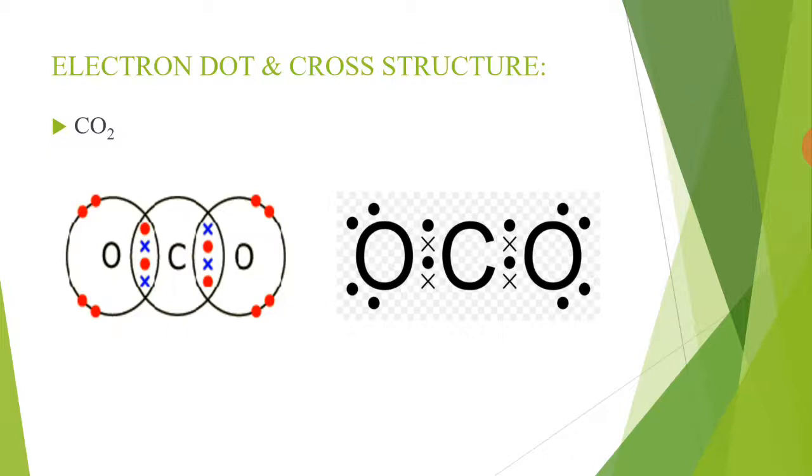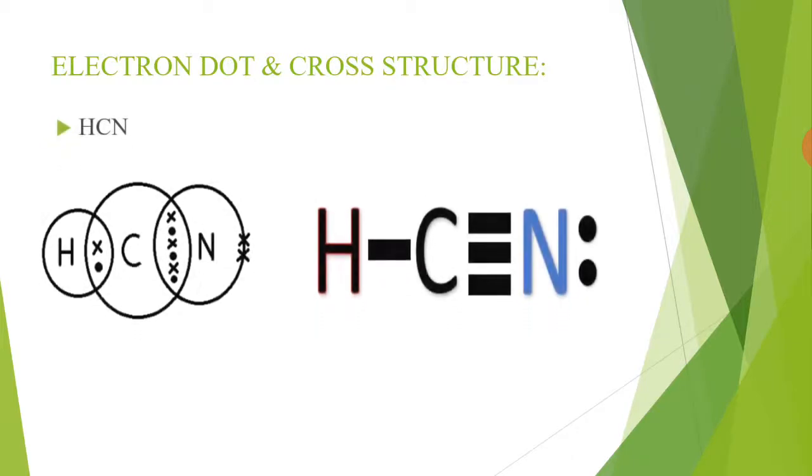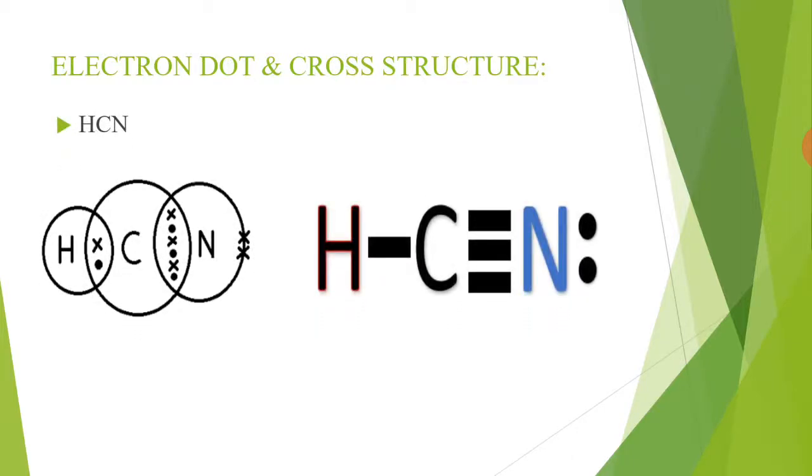So, carbon is the central atom. Arrange oxygen atoms around it. Since carbon needs 4 electrons and there are only 2 oxygen atoms, it will share 2 electrons with each oxygen atom. The next example is hydrogen cyanide, which contains a triple covalent bond.